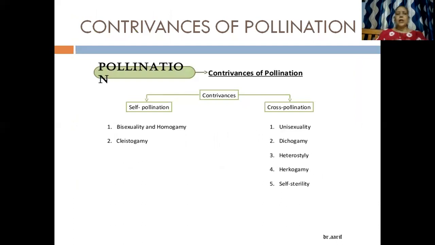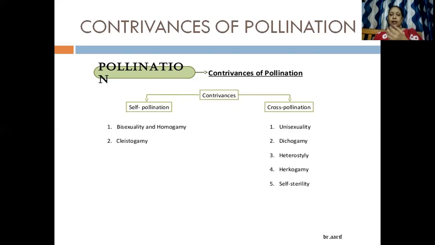Now what is this? Now it is called contrivances. Contrivances of pollination. Now what do you understand by the contrivances of pollination? As we spoke about self-pollination and cross-pollination, in self-pollination the pollen grain falls on the same stigma. Now if the flower has to pollinate in the same flower, that means the male and the female gamete need to be present in the flower,